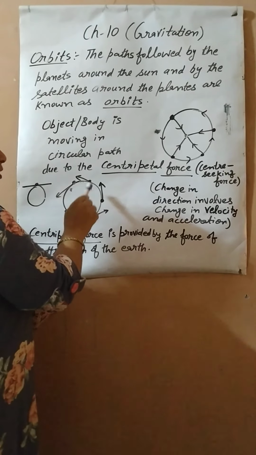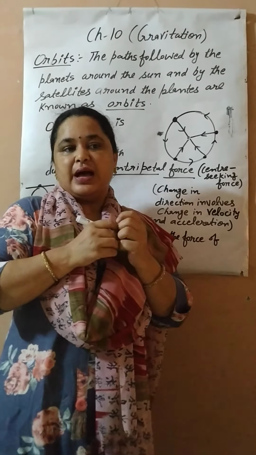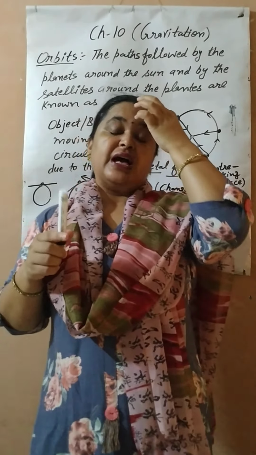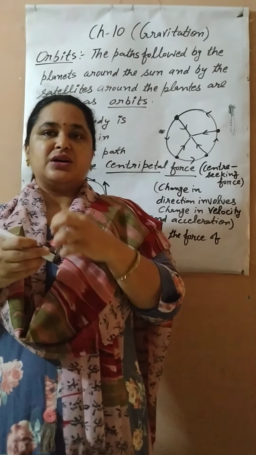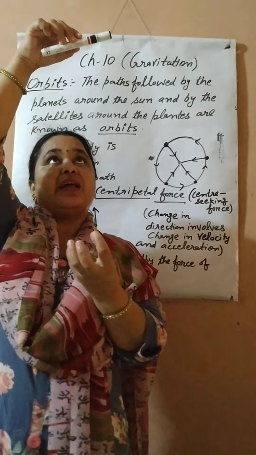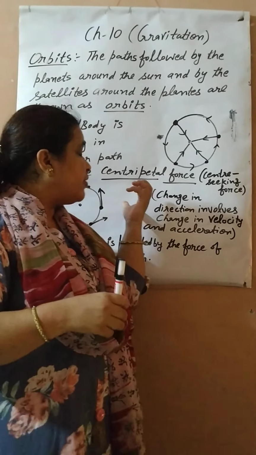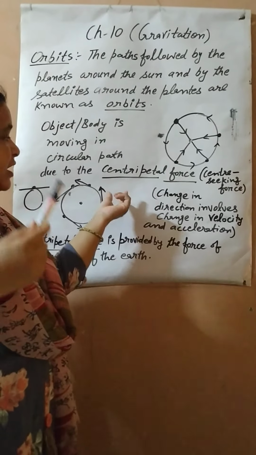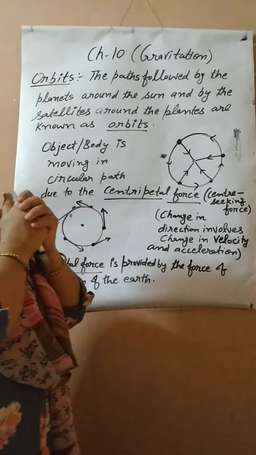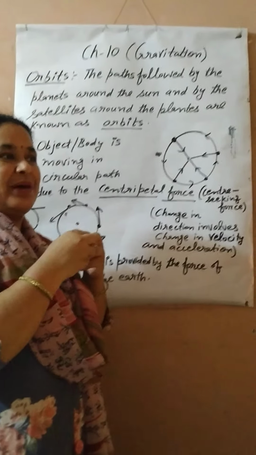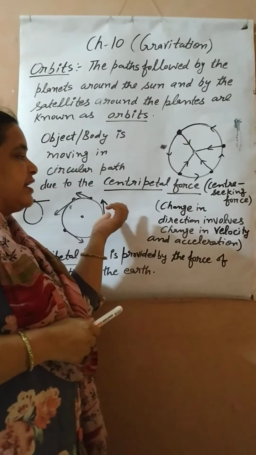Moreover, this centripetal force is also known as the attraction of the earth, and Newton concluded it. As you have heard in stories or in chapters, when Newton was sitting under a tree, he observed an apple fall downward from the tree. At the same time Newton started thinking in his mind: why is the apple not going in the upward direction? Why is it coming in the downward direction only?